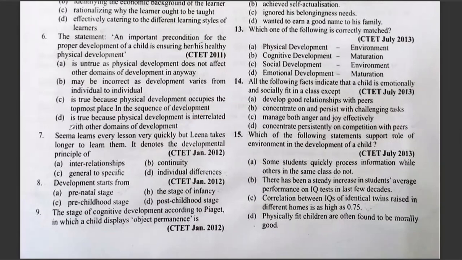Yes. Our next question is: Seema learns every lesson very quickly, but Lena takes longer to learn them. It denotes the developmental principle of option A, interrelationship, B, continuity, C, general to specific, D, individual differences. Yes, that is also very easy. We know that every individual is different. Every individual's capacity to learn, intelligence, personality, even appearance, right? Height, weight, everything differs. So here we are talking about individual differences.